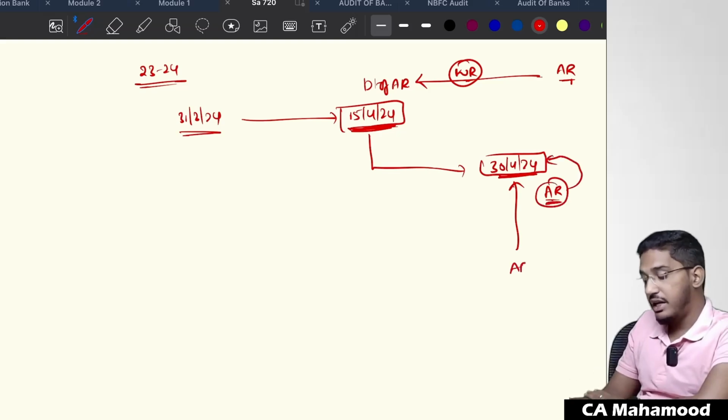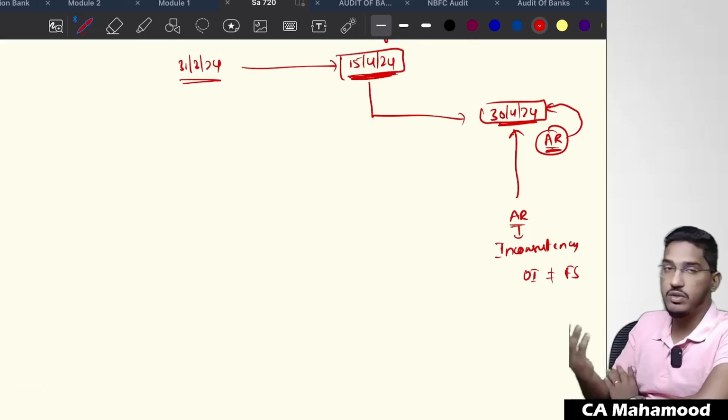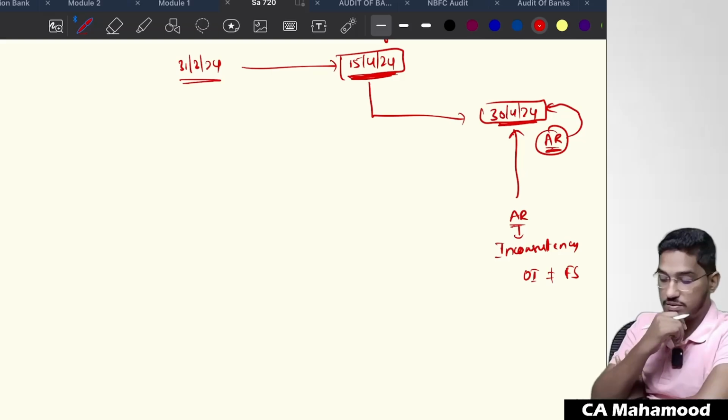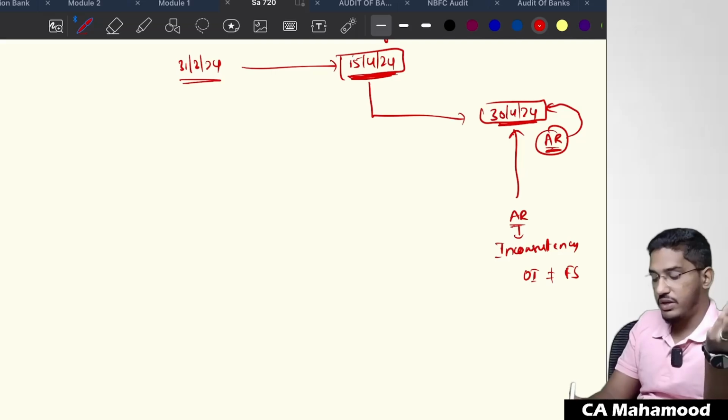Now when I started reading the annual report, I found an inconsistency. Inconsistency between what? Between other information and financial statements, or between other information and whatever knowledge I have obtained. Now what should I do, sir? I have already given my audit report. As I have told, you can take legal advice here. Since you have already given the audit report, you can go and consult legal advice.